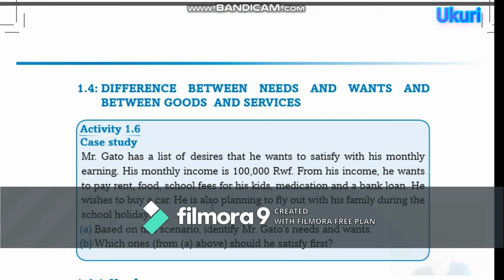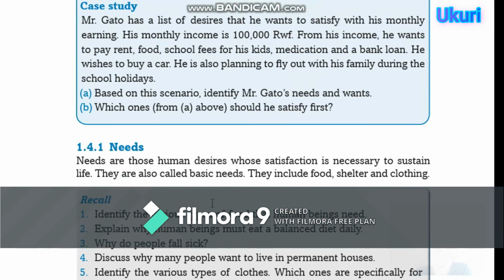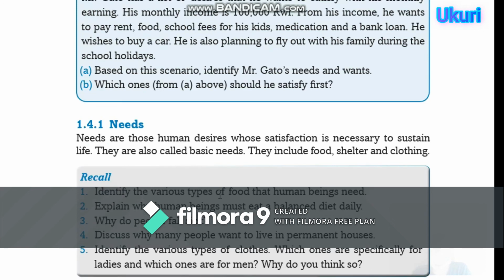So, what is the difference between needs and wants and between goods and services? Needs are those human desires whose satisfaction is necessary to sustain life. They are also called basic needs. They include food, shelter, and clothing. Those are things that are needed, that are desired by people. Those are basic needs: food, shelter, and clothing.